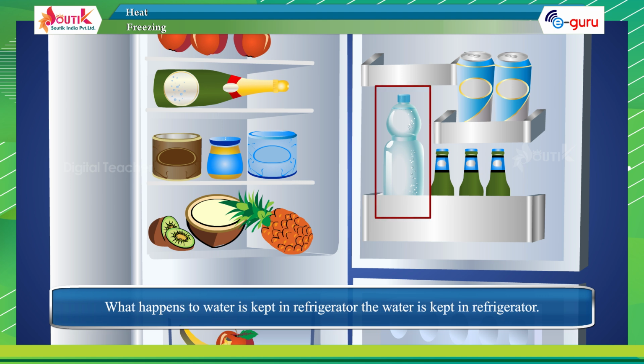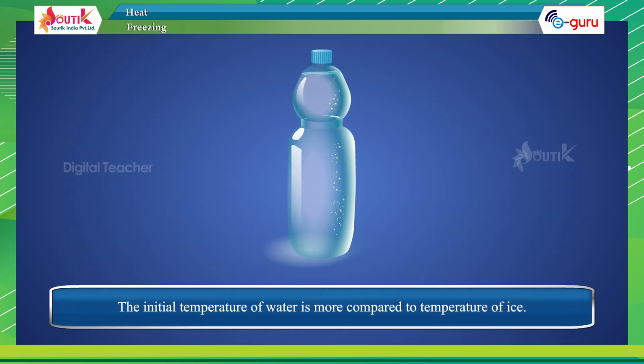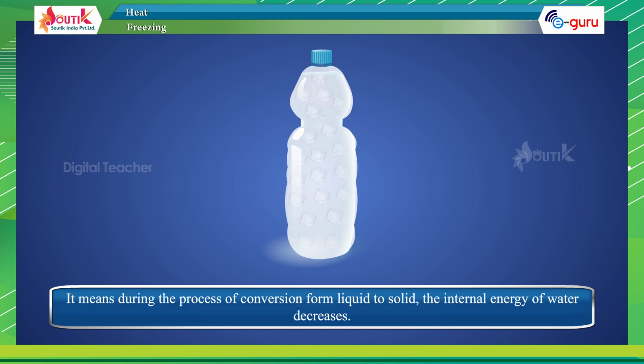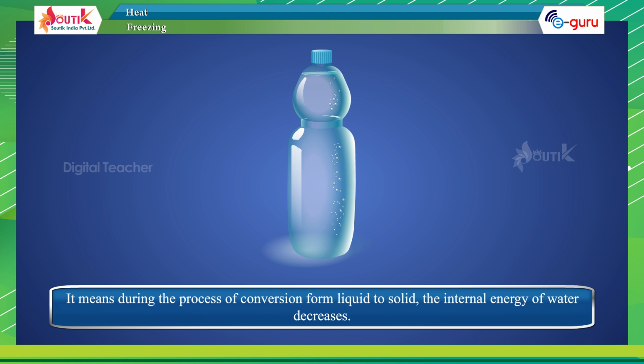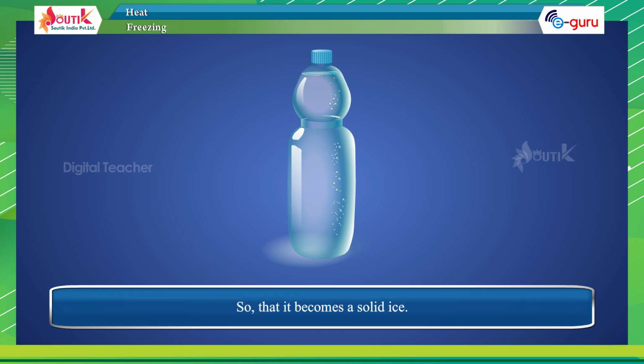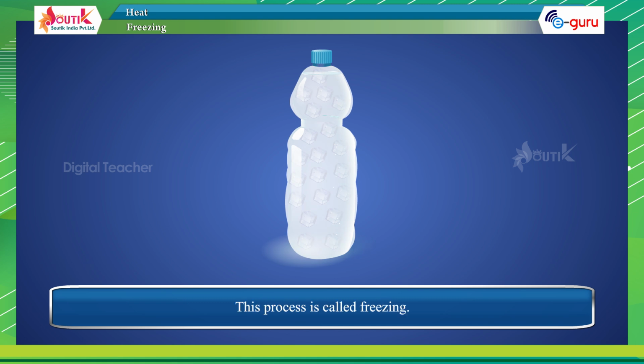The initial temperature of water is more compared to the temperature of ice. It means during the process of conversion from liquid to solid, the initial energy of water decreases so that it becomes solid ice. This process is called freezing.